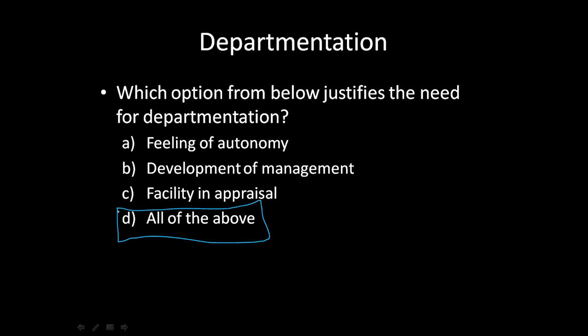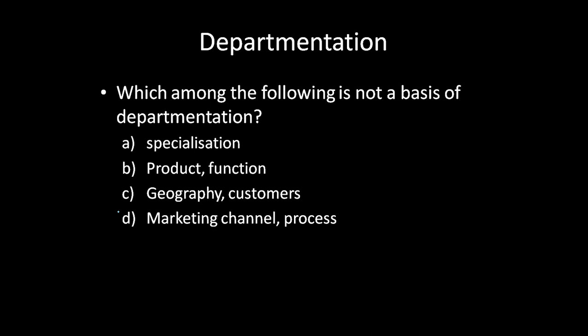So the whole appraisal process actually becomes easier because the whole work is systematically divided. Okay, and that is why also we need departmentation. Now that's why option D is the right option for this question. Let us move ahead with the next question.